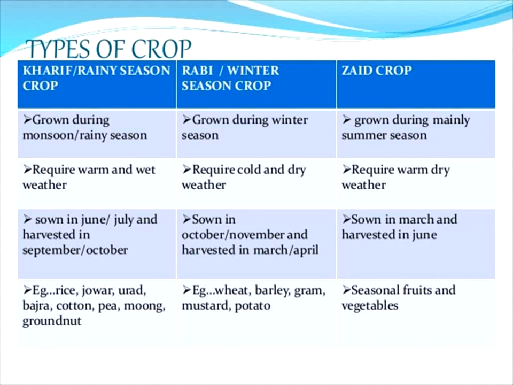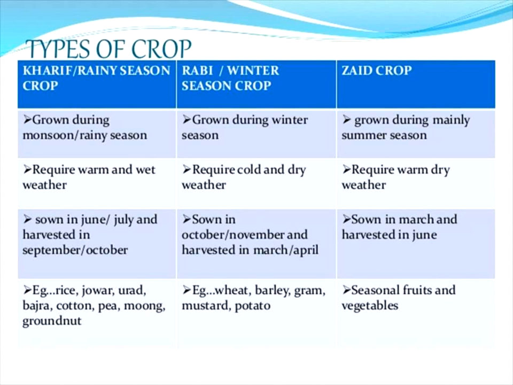In Kharif season, that is the term, crops are most probably sown in June, July, and harvested in September and October. Rabi season is sown in October and November and harvested in March, April. You can tell that. And the side crop is sown in March and harvested in June.